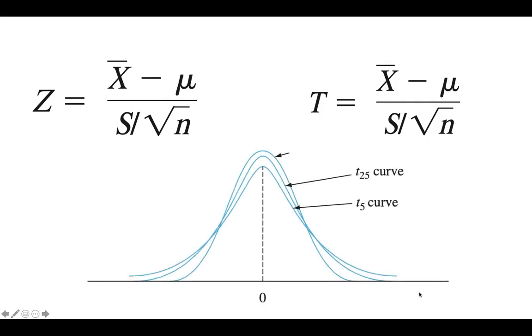As we look at this, there are 3 lines here. I'll draw your attention to the T5 curve. This is for a sample size of 5. You can see that that's flatter than the tallest one, which is the standard normal distribution. As the size of N increases to 25 and you get this T25 curve, it gets closer to the standard normal. And indeed, as the sample size approaches infinity, the T distribution approaches the normal distribution.